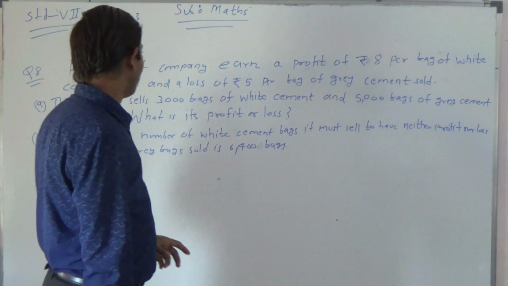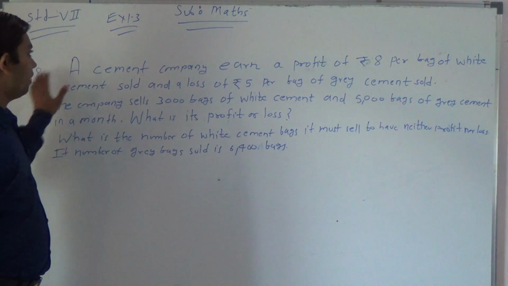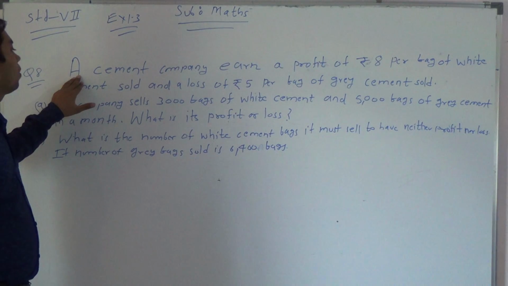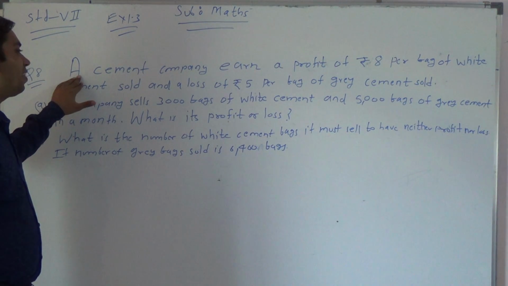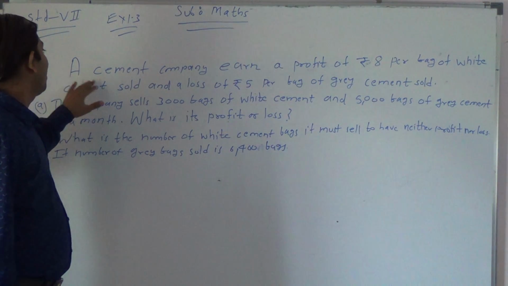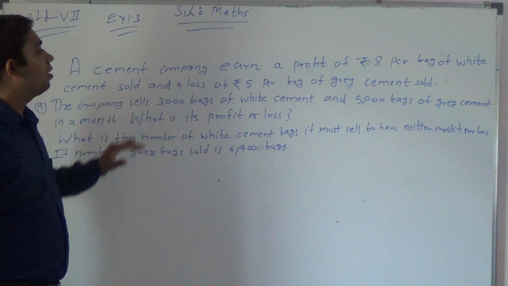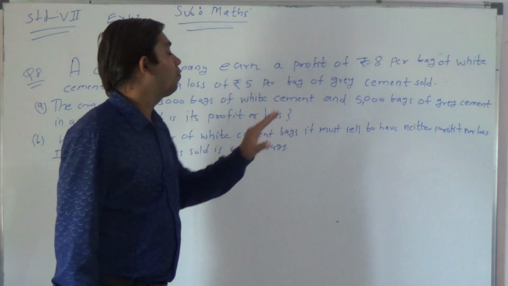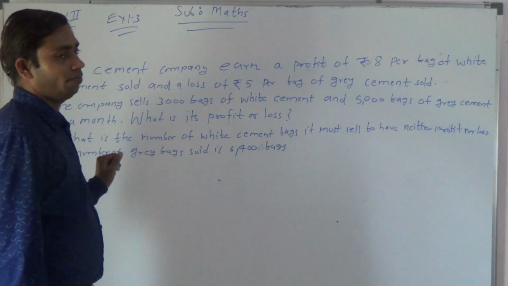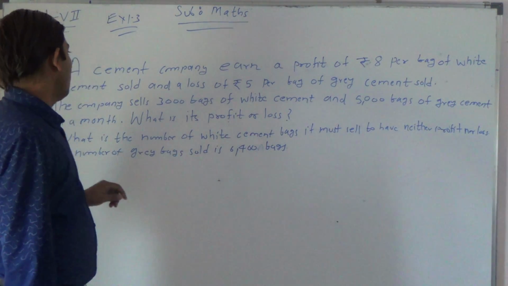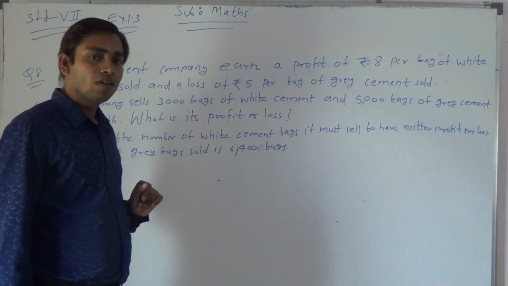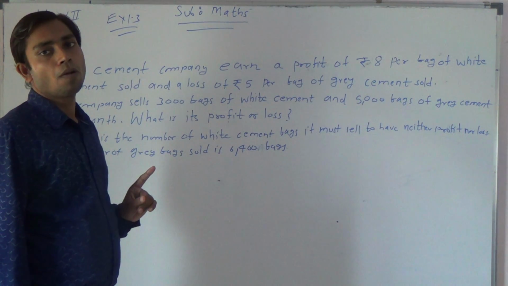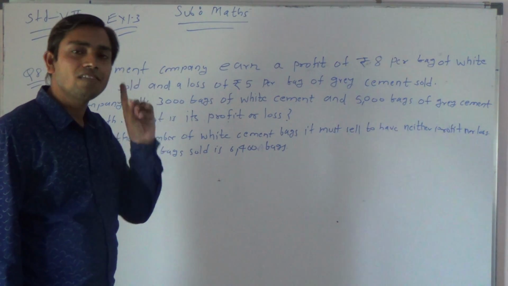Now we are going to begin with question number 8, exercise 1.3. Let us see, my dear students, it is a very interesting question. This is a word-type sum. A cement company earns a profit of rupees 8 per bag of white cement sold. There is one cement company earning a profit of 8 rupees per bag of white cement.